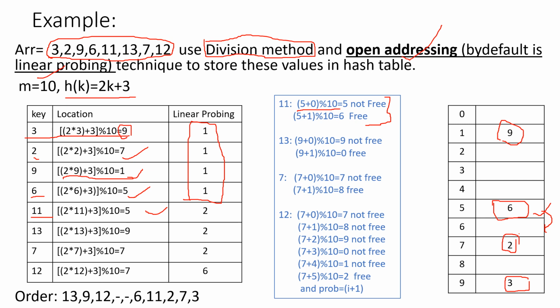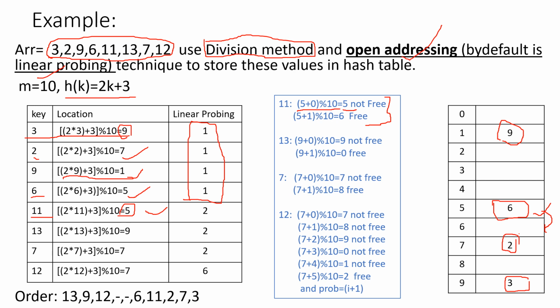I said h of x plus i modulus table size, and the i value is what? 0 to table size minus 1. So here table size is 10, so the i value goes from 0 to 9. If I have got the index, h of x value is 5. So 5 plus 0 modulus 10, I'll get 5, and that is not free.